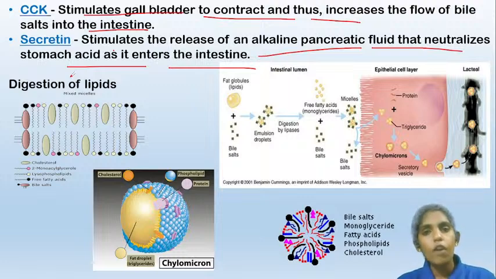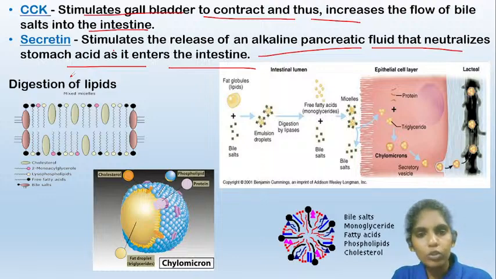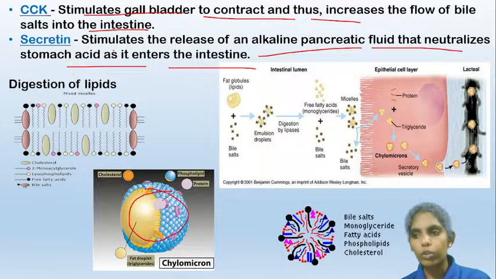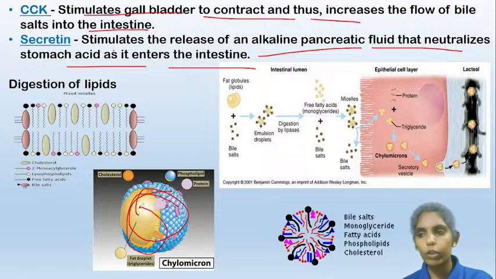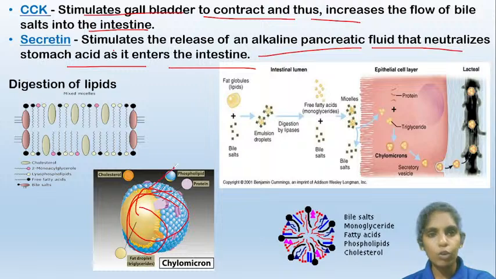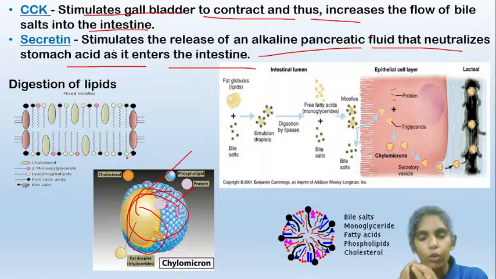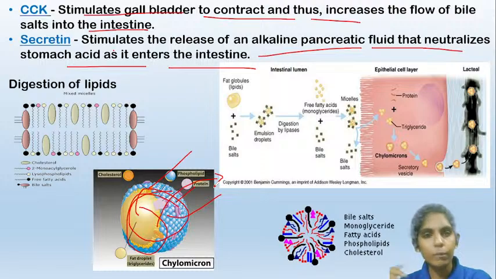Now, the fats, the lipids, are present in the form of triglycerides. These are broken down into fatty acids by the lipase enzymes and other enzymes present in the pancreatic juices. These fatty acids cannot enter the blood circulation directly as they are lipophilic. So the bile salts and the lipoproteins will form chylomicrons. These ball-like structures are chylomicrons, which are formed by the phospholipids or lipoproteins and bile salts. And these fatty acids are enclosed in these ball-like structures called chylomicrons.